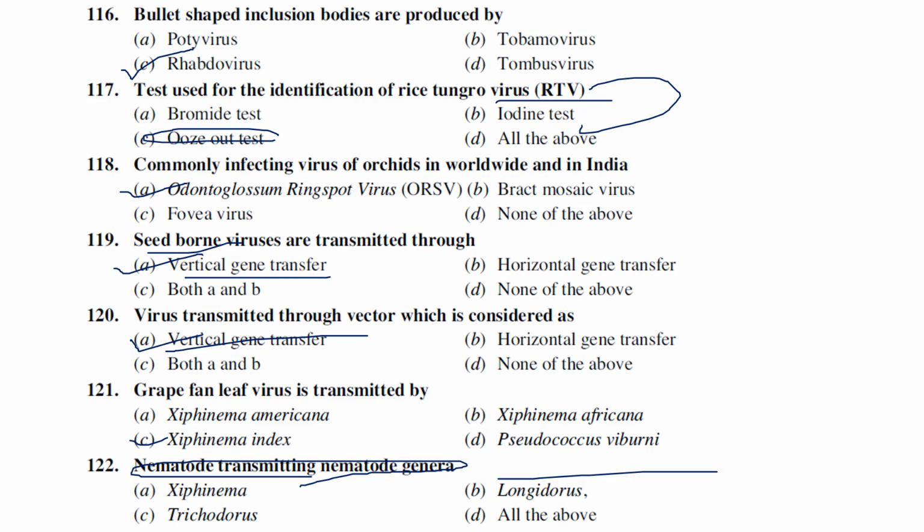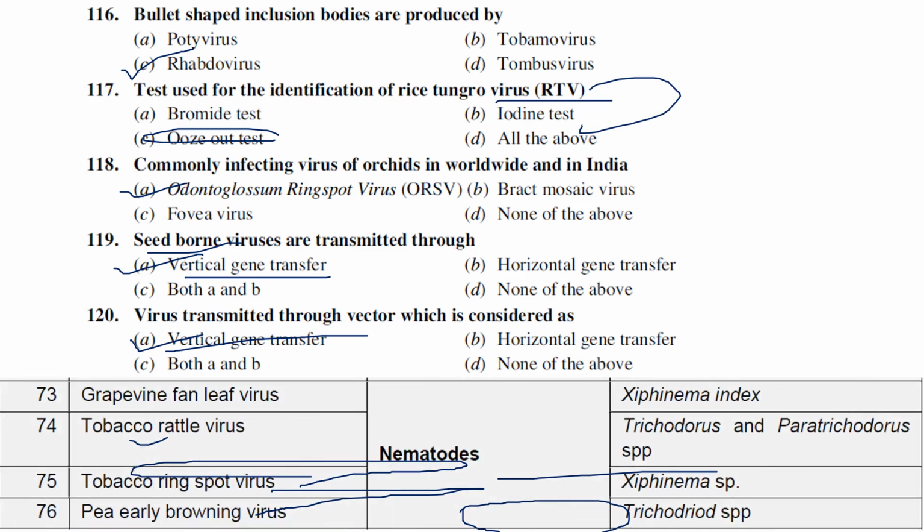So the answer is all the above, because Xiphinema, Longidorus, Paralongidorus, these are all very important nematode vectors which act as vectors for transmitting plant viral diseases. So grape fanleaf virus, tobacco rattle virus, tobacco ringspot virus, pea early browning, these are all known to be transmitted by nematodes. Xiphinema index, Trichodorus, Paratrichodorus, Xiphinema species, Trichodorid species. These are all a couple of the species.